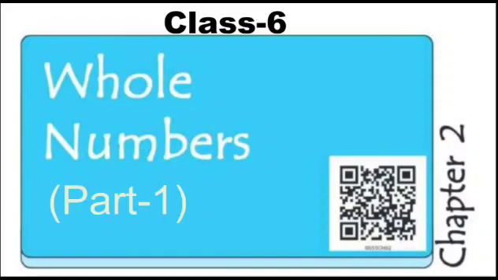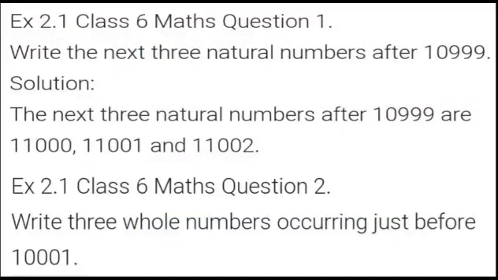So let us begin. Students, this is your first question of exercise 2.1, where you have to write the next three natural numbers after 10,999. As you know, the first number after 10,999 is called the successor, and we have to do plus 1 when we are going for the successors.